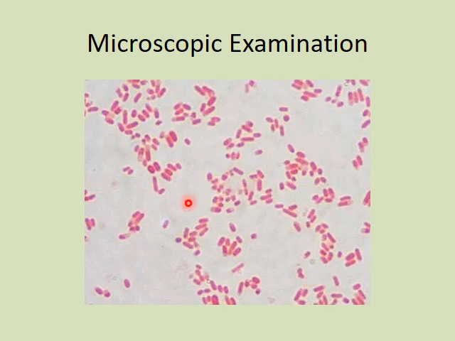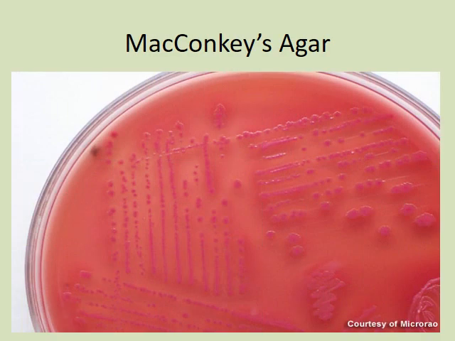In Gram staining, we can see Gram negative bacilli in case of E. coli. Further, we shall do the culture of the urine, which is done on MacConkey agar plate, and it is kept for incubation for 24 hours. After 24 hours, the colonies of E. coli, as seen here, would be pink, that is lactose fermenting, irregular in shape and brown.